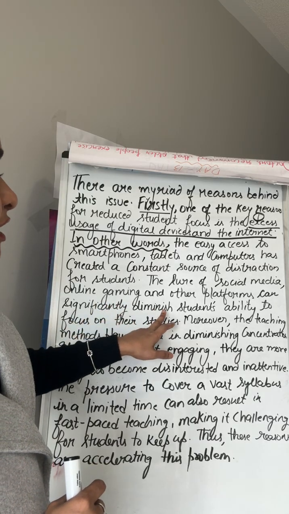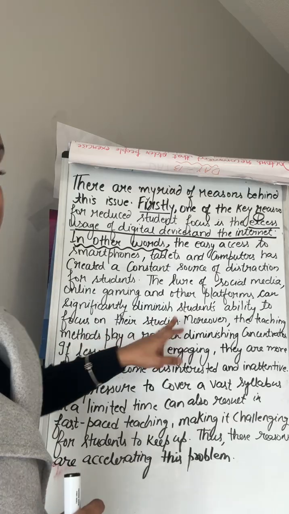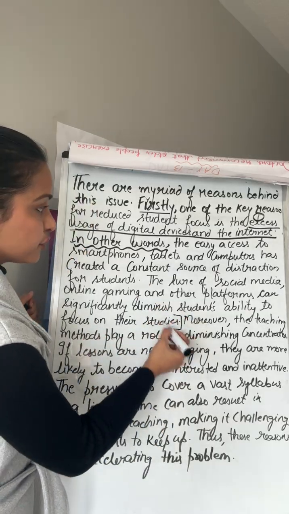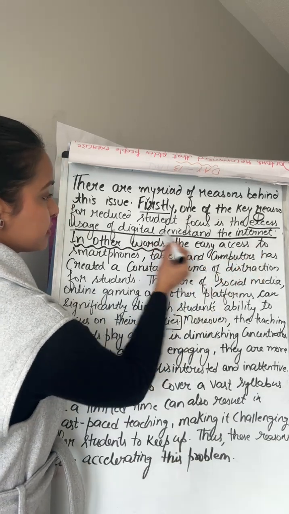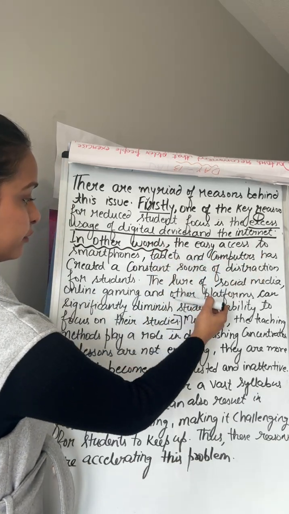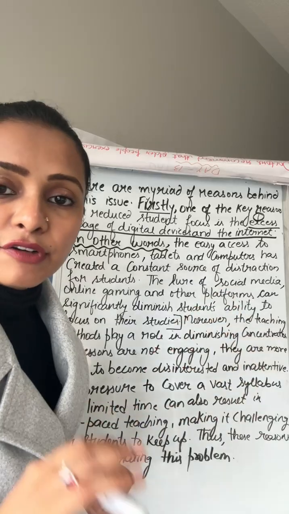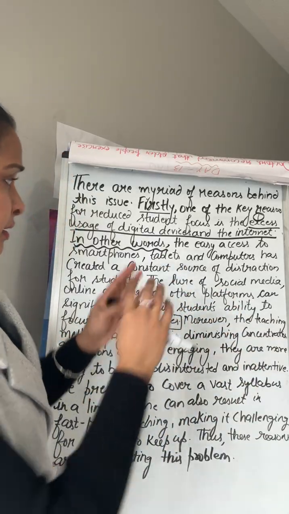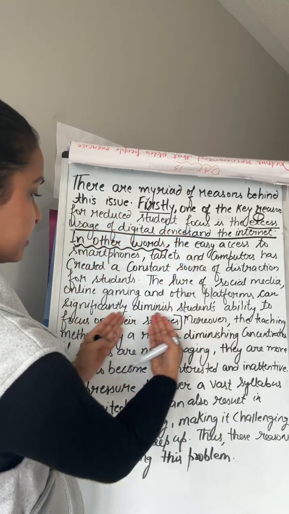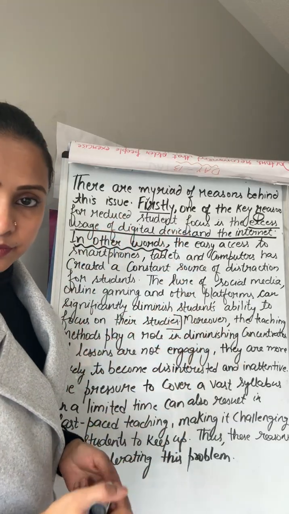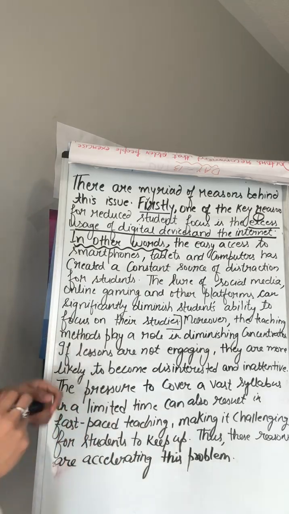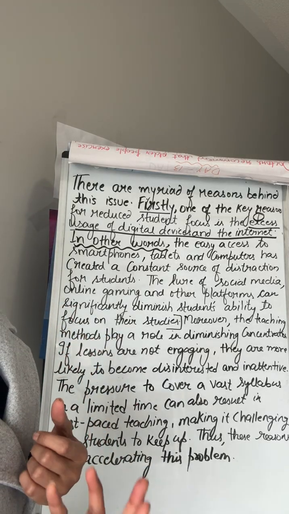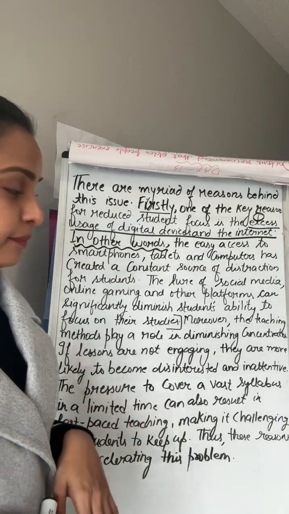significantly, which is diminishing students' ability to focus on their studies. So till here is my explanation of the first point. This is in 5.5 lines. So this is the main thing. You have to explain your point till it gets linked with the question. Okay. So I hope there is no doubt. You can take a screenshot and read it at your own pace whenever you get time.